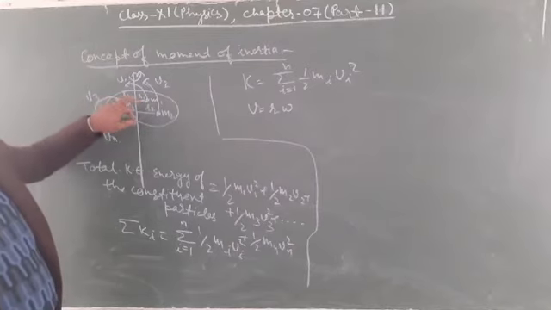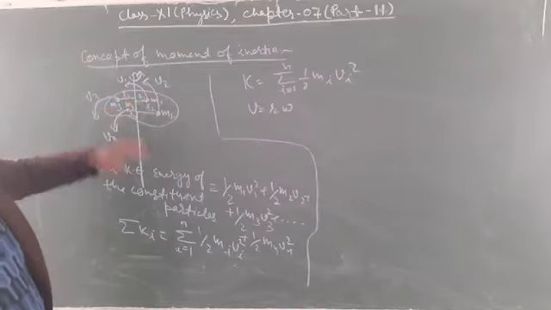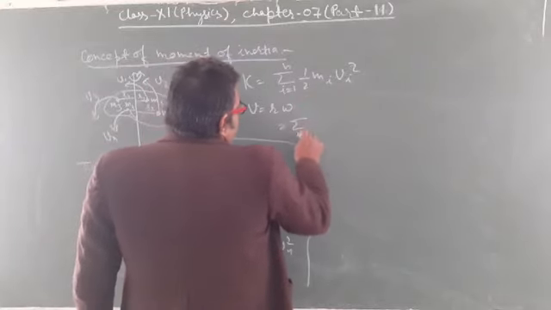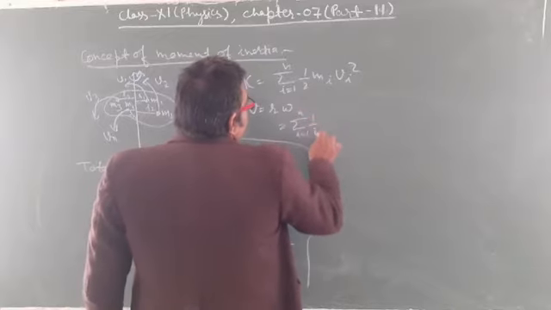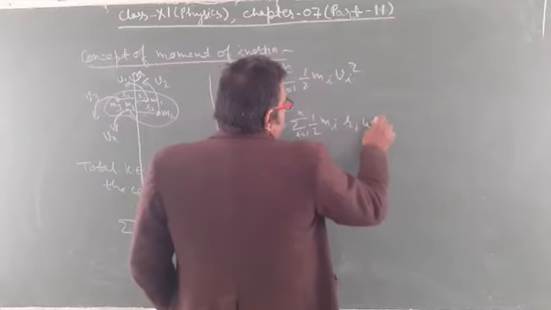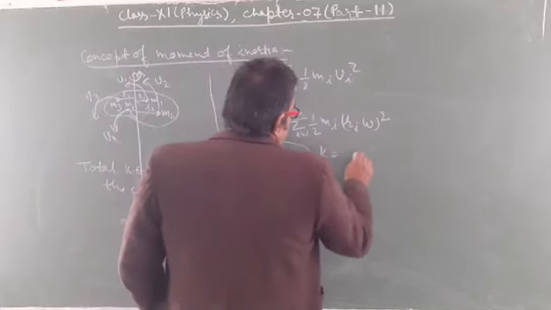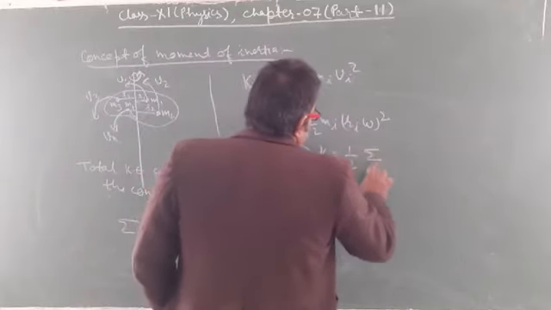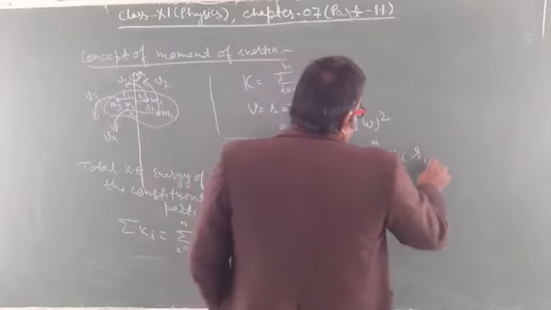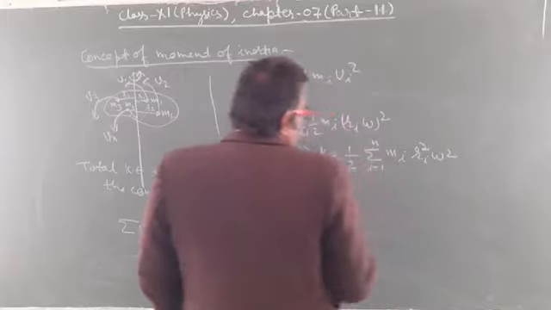Since they are displacing equal angular displacements in equal intervals of time, their angular velocity is the same. So we can write summation i = 1 to n of 1/2 m_i r_i² ω², or K = 1/2 summation i = 1 to n of m_i r_i² ω².